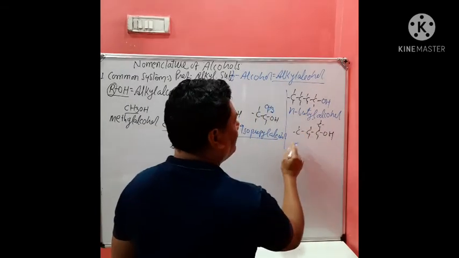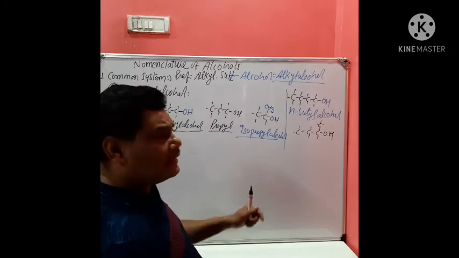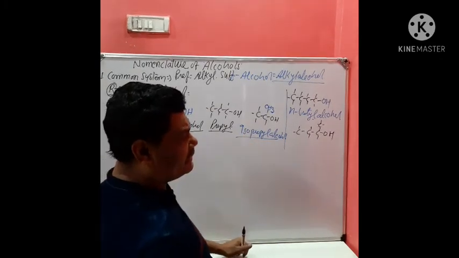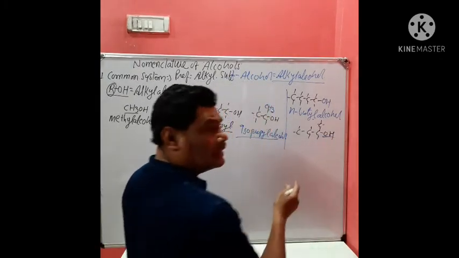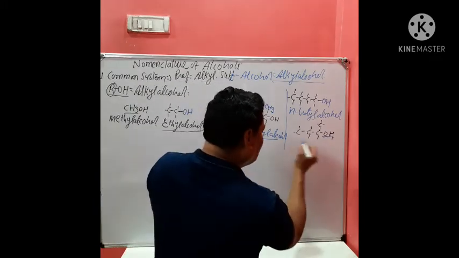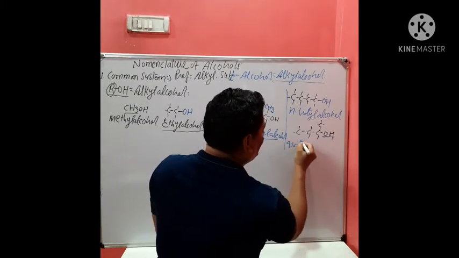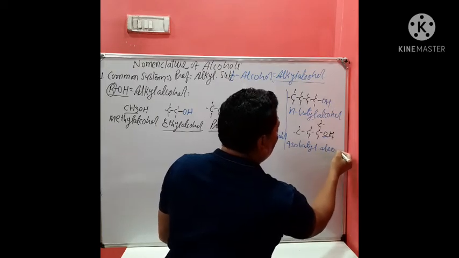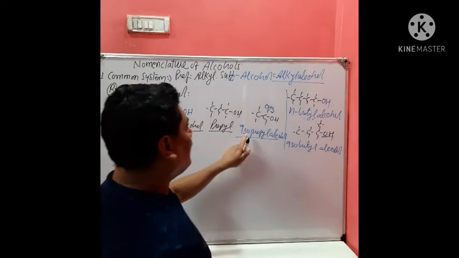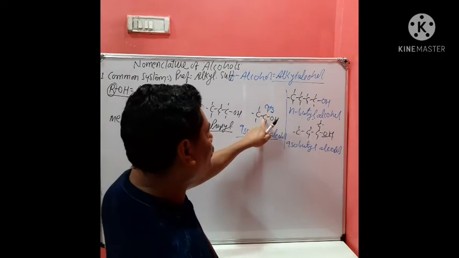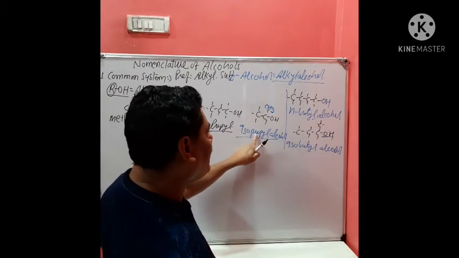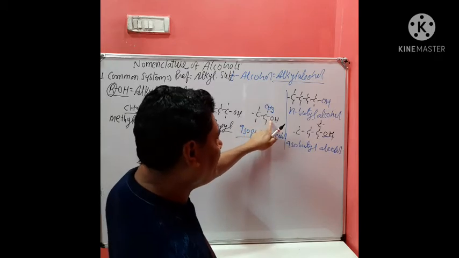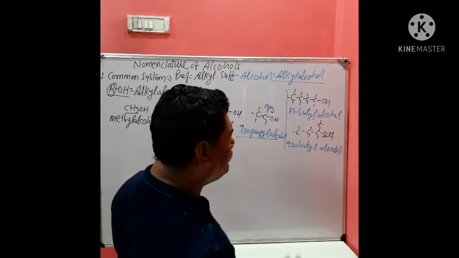Here one of the carbons is branched, that is, the OH is on the second carbon atom. Then this is called isobutyl alcohol. Like here isopropyl, because 1, 2, 3 carbons, so this is propyl, and iso due to secondary, therefore it is isobutyl.